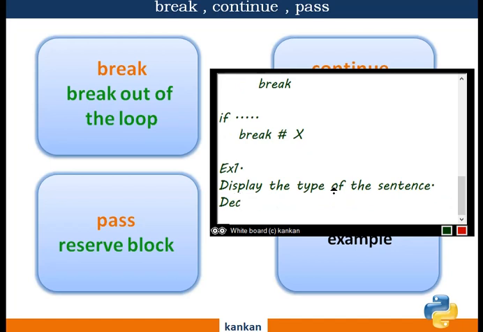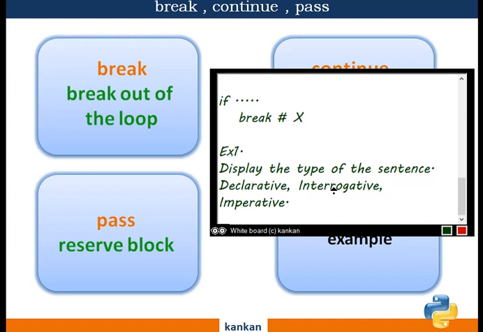Basically I will start with three types of sentence: declarative sentence, interrogative sentence, and imperative sentence. So our example is to find out the type of the sentence, whether the sentence is declarative, interrogative, or imperative.